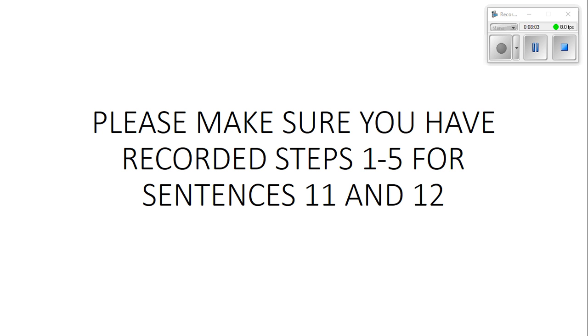All right, please make sure that you have all of these recorded in your notes. Please make sure that you have steps 1 through 5 for both sentences 11 and 12. We'll meet and discuss this next block when we see each other, and then we'll quiz on it the following block. And you are allowed to use your notes on your quizzes, so the better your notes are, the better you will do on your quiz. Next, you're going to continue through the module and make sure that you are finishing up your Sadlier vocab activity, and then you will be done with the DLD.